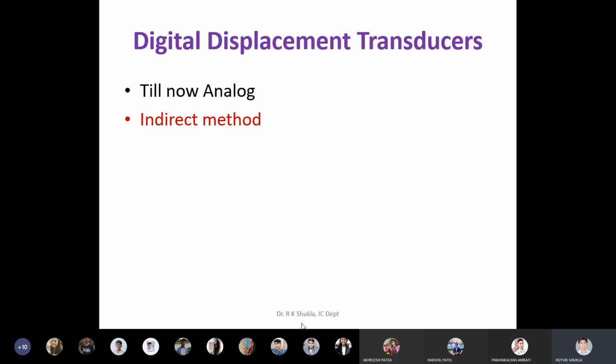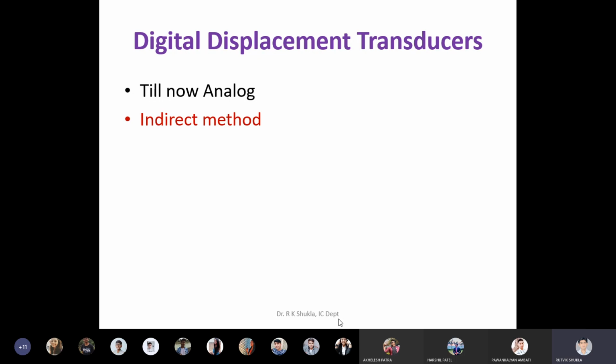So if I want my output in digital, there are two possibilities. First, directly use a transducer which can give digital output, or secondly, if you have an analog transducer, somehow convert its analog output into a digital one, which would then be utilized by your processing circuitry or processors.